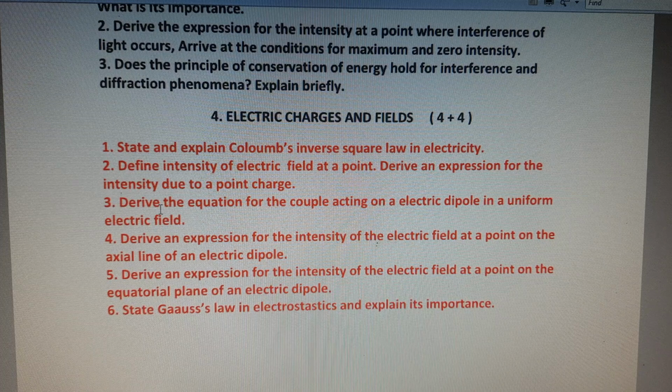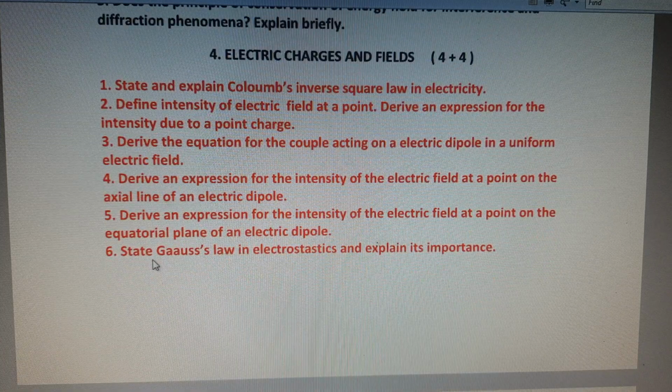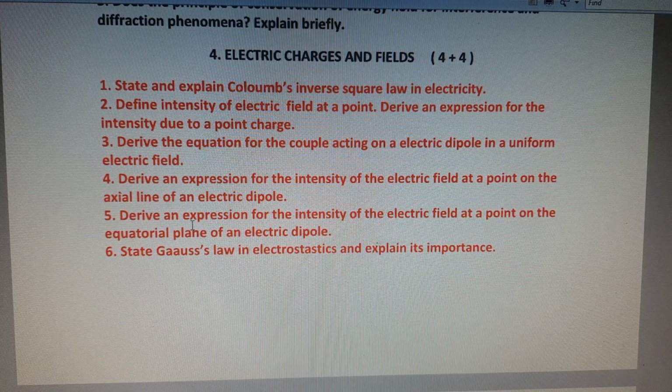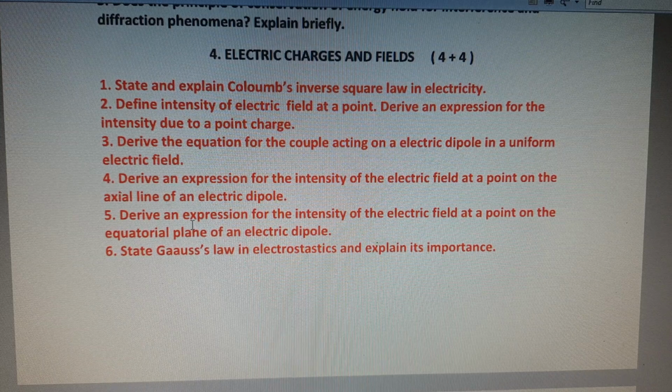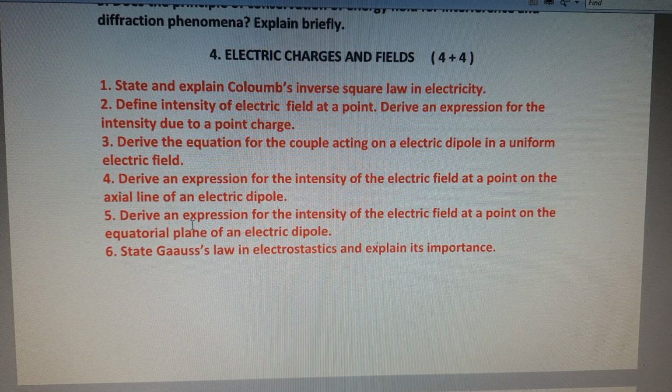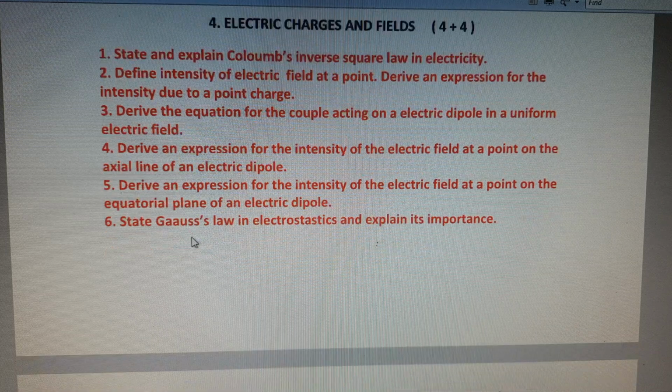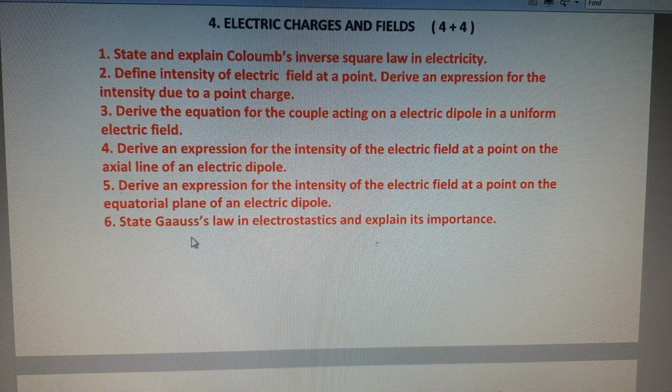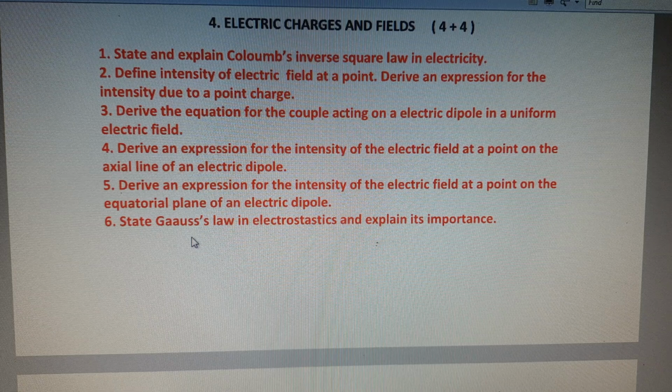Next, the third one: derive the equation for the couple acting on an electric dipole in a uniform electric field. And the fourth one: derive the equation for the intensity of the electric field at a point on the axial line of an electric dipole. And the fifth one: derive an expression for the intensity of the electric field at a point on the equatorial plane of an electric dipole. Then the last one: state Gauss law in electrostatics and explain its importance. So this chapter contains 6 four-marks questions, and in the IPE examination for the 2021 academic year, 2 four-marks questions will be asked.